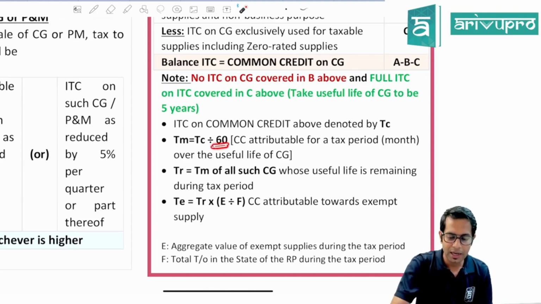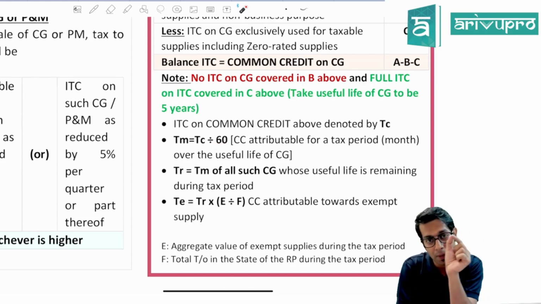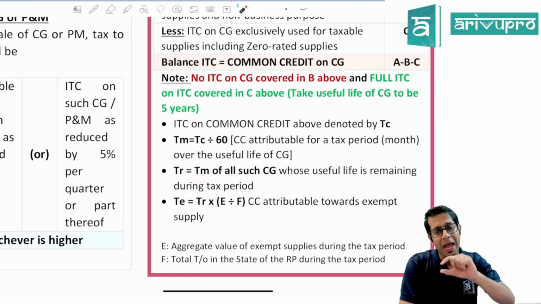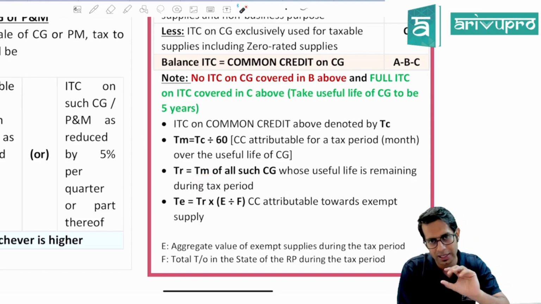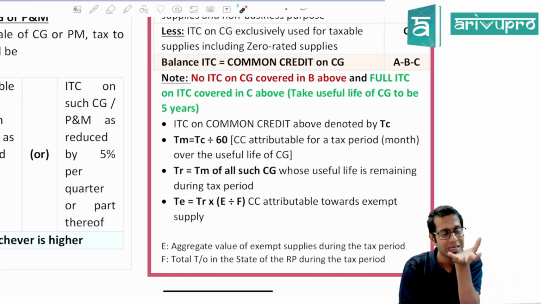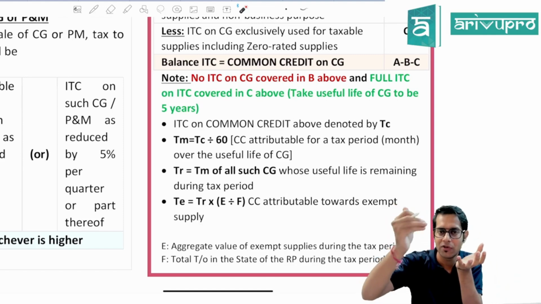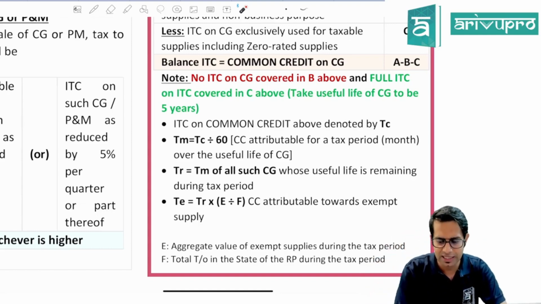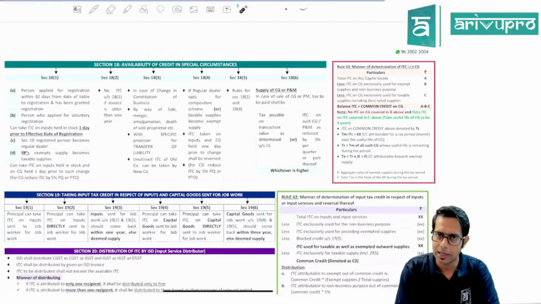Now, once you divide it by 60, you will get the common credit of a capital good for one particular month or one particular tax period. Now, this exercise you are required to do, and you are required to reverse the input tax credit. Lawmaker says you take full input tax credit on capital goods. Every month you are required to reverse the input tax credit proportionately by taking that common credit on a monthly basis and multiplying it by the exempt supply for that particular month, and dividing it by the total supply of that particular month. So this exercise you are required to do till the useful life of that capital asset.